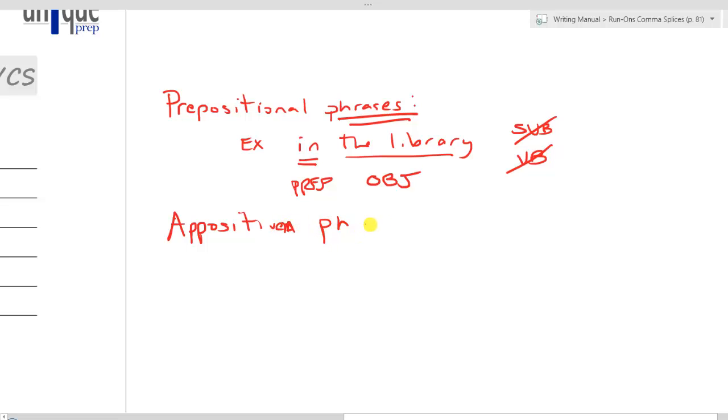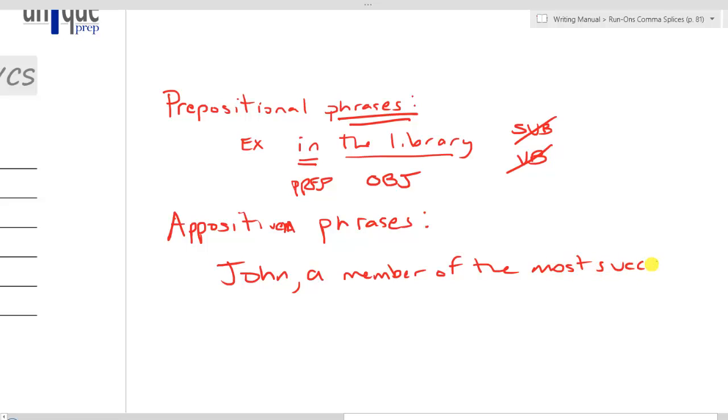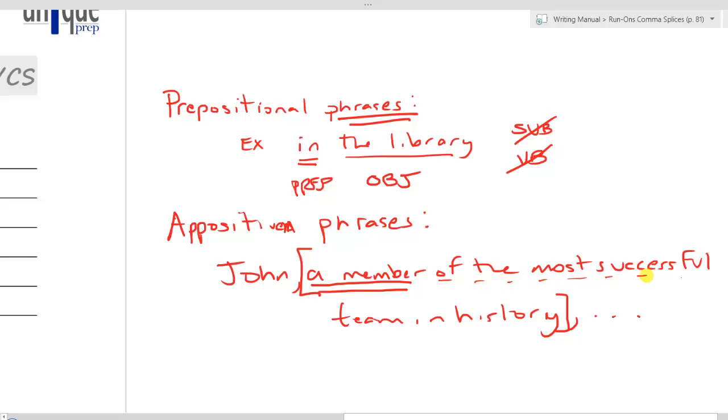Appositive phrases, and this would be something like "John, a member of the most successful team in history," comma, dot, dot, dot. So what we have between this first comma and this second comma is all a big phrase that revolves around this noun, a member. The rest of this stuff that comes after "a member" is just description for that word member.